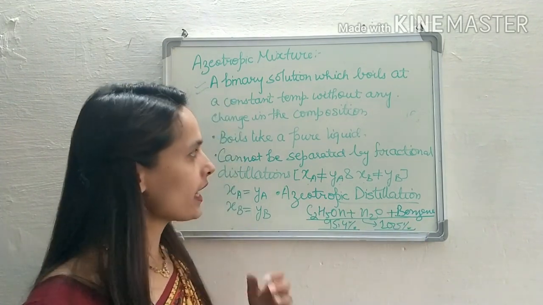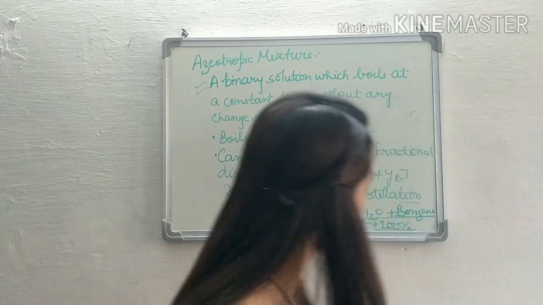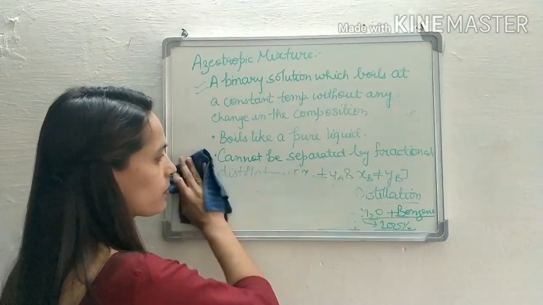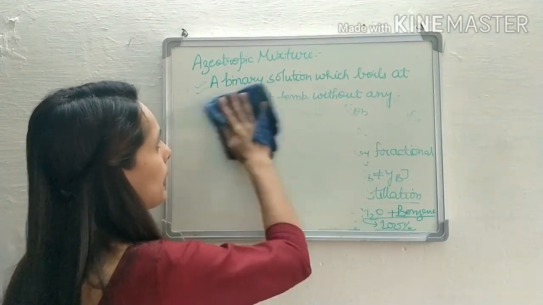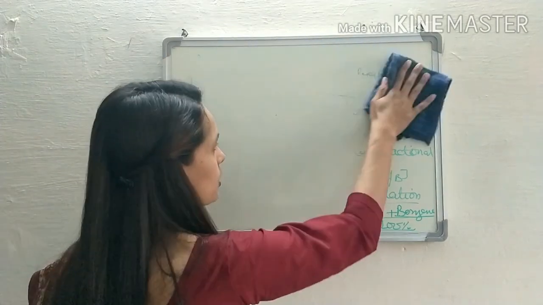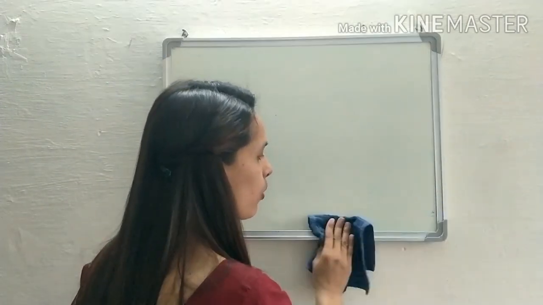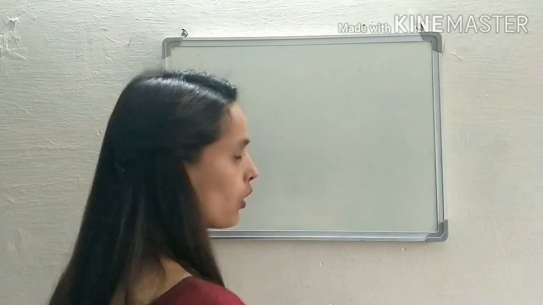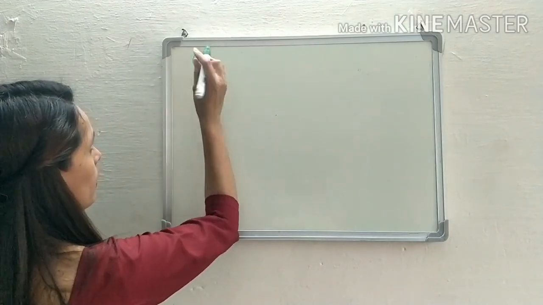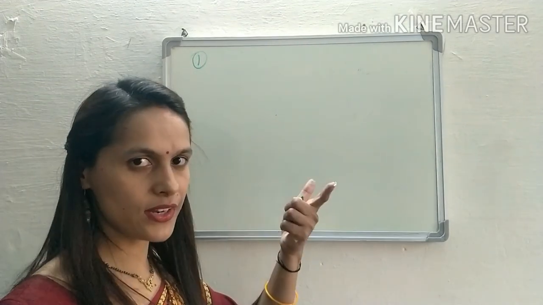Now, in non-ideal solutions, we studied two different azeotropic mixtures. One is maximum boiling azeotropic mixture and the second is minimum boiling azeotropic mixture. The first one, we have studied with positive deviation.